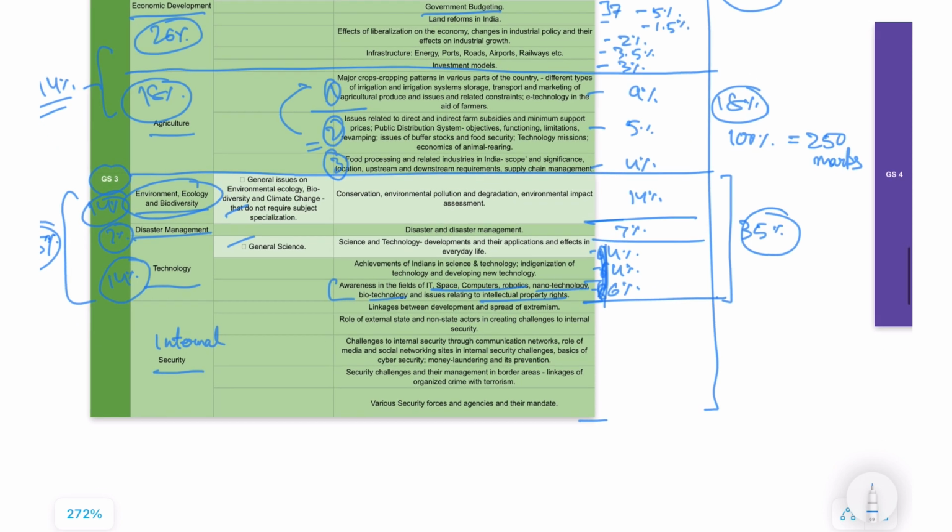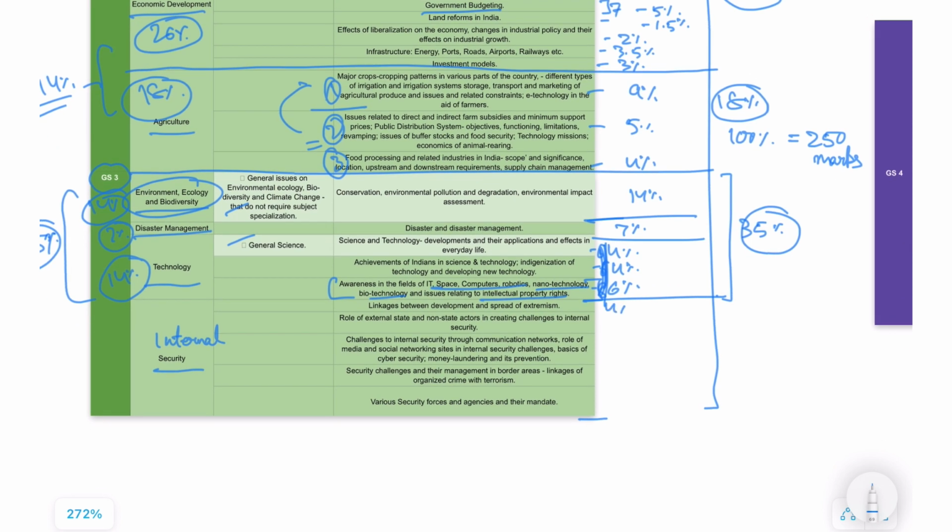It's a pretty long section. You have about 4% for linkages, 2% for the external state and non-state actors, 6% for the challenges, 6% for the border related challenges, and these are, so this you see is space domain and this is your time domain of challenges. Both are actually challenges. Again, we will cover each of these in detail when we further explore them. And this is your 1.5%.